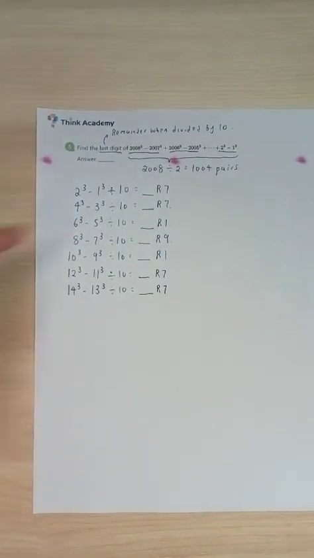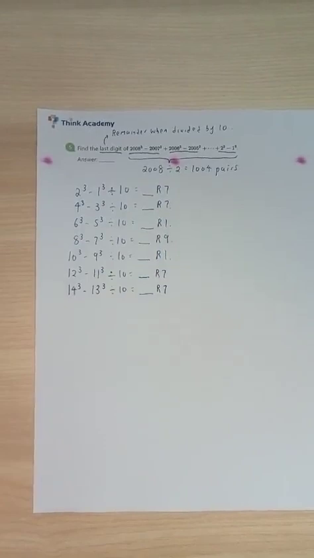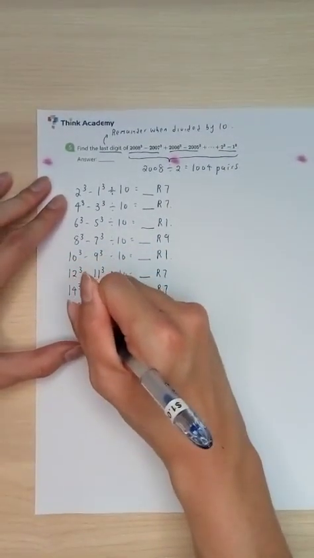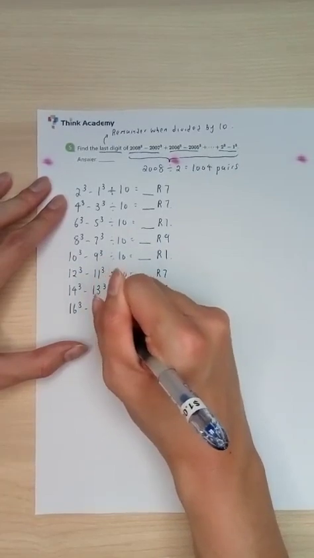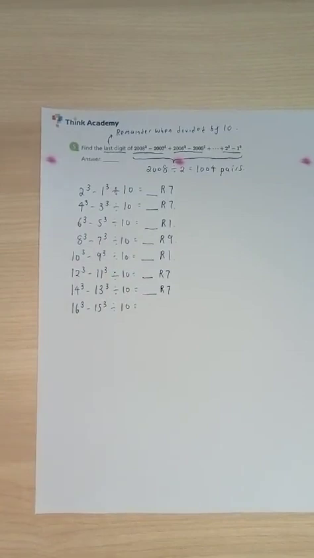Right, so it seems like there's a pattern, right? We have two sevens, maybe. We can confirm it if we get a 1 for the next one. So in this case, let's try 16 cubed minus 15 cubed, divided by 10. So 16 cubed is 4096, 15 cubed is 3375. 6 minus 5, remainder of 1.